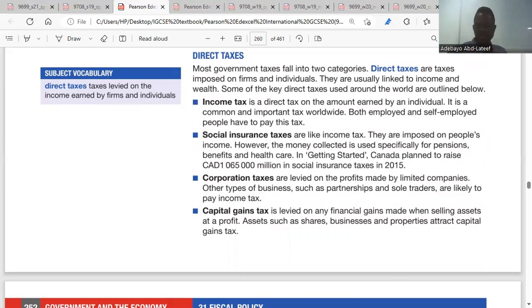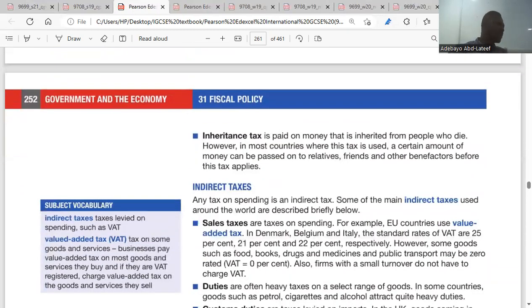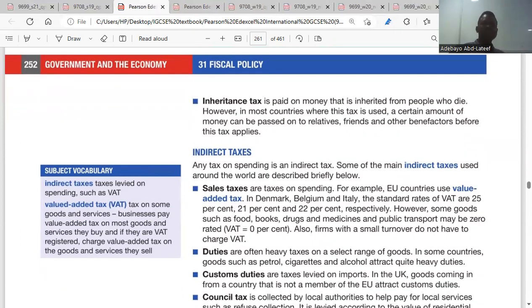Any question about that? So all this tax, and the last one is inheritance tax. Whatever you get, maybe through the will of your grandparents, your dad has a certain portion of the property. The tax it pays is inheritance tax. It's direct. So even money you get through inheritance, you pay tax on. Yes, you pay tax.